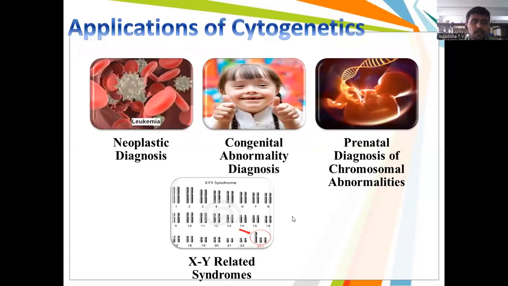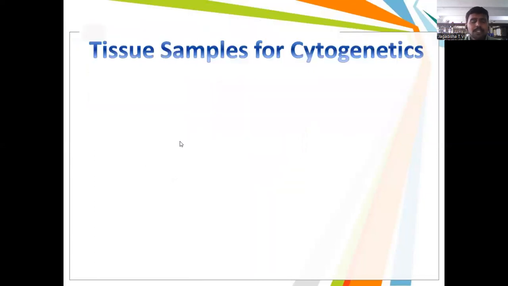Usually cytogenetics deals with the chromosomes. Here there is neoplastic diagnosis, which is usually seen in cancer biology. Also, several congenital abnormalities can be diagnosed. Under prenatal diagnosis, they take amniotic fluid and cord blood from the mother's womb, and we also need to check whether X or Y is related to particular syndromes. So what are the various samples used for cytogenetics?